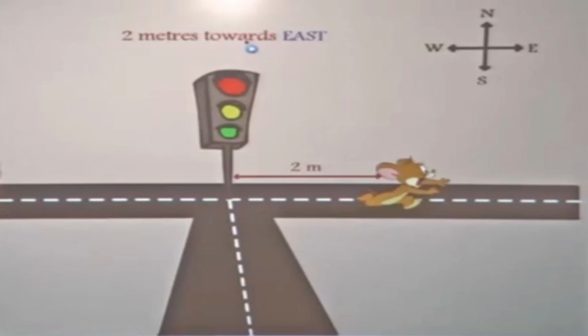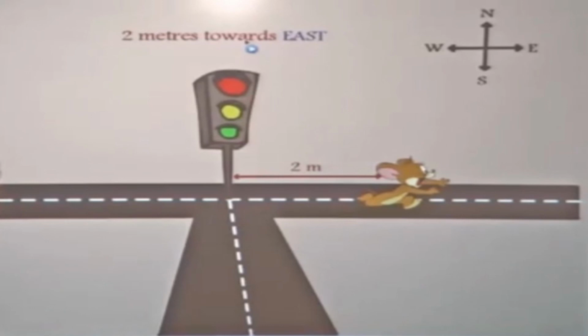He got confusion. Why? There is no direction mentioned. Now he got the direction: Jerry is 2 meters towards east. Now Tom can easily catch Jerry and eat it.